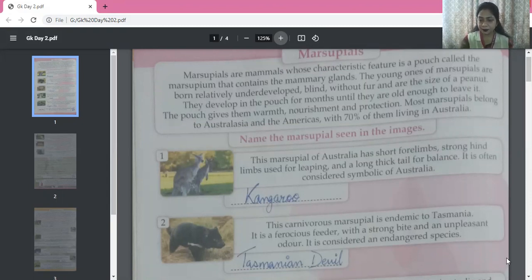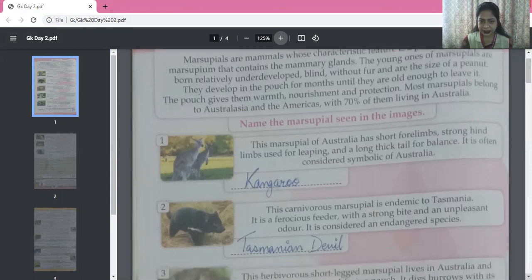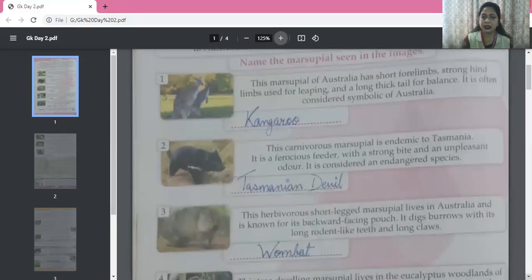Then second answer is, children, as you can see, I have written the answers in ink and that too very clearly. So please write your answers in ink. I explained in yesterday's video also. Please write your answers in ink and in very good handwriting without any spelling mistake. So let's see the second picture.